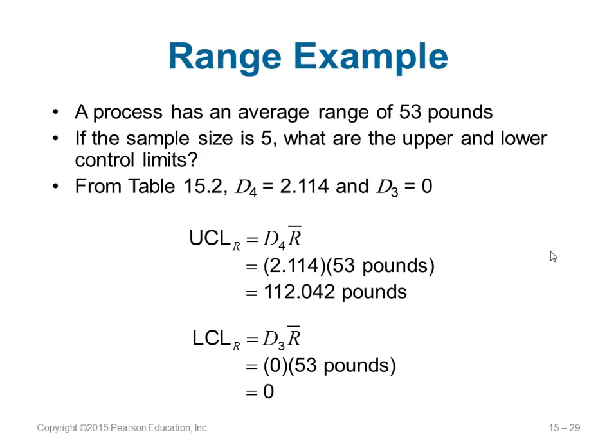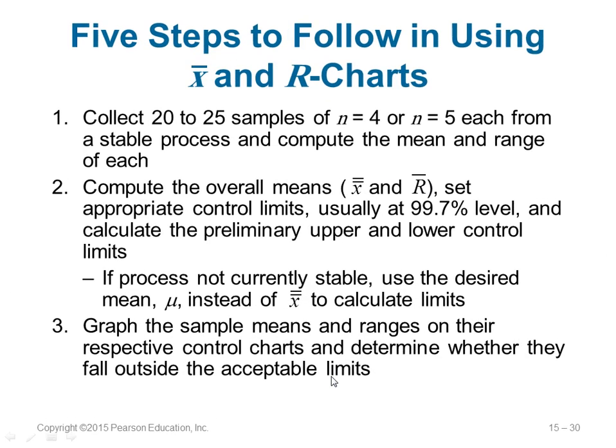So here is an example. Here they have an average range of 53 pounds. So R bar is 53 pounds. Sample size is 5. So for 5, you go to the table, you find D4 is 2.114, D3 is 0. So you just multiply them, you get the value. So your UCL is 112 pounds, LCL is 0 pounds. So it should be within that range now.